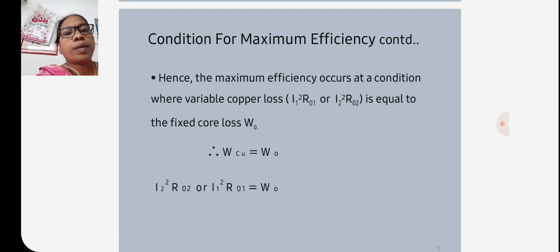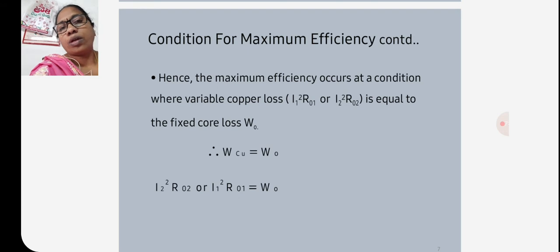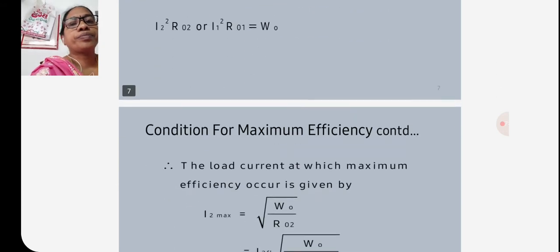So here copper losses are equal to core losses, that is I2 square R naught 2 or I1 square R naught 1 is equal to core losses.